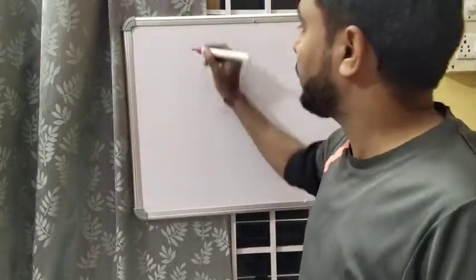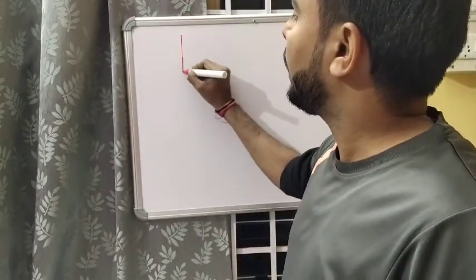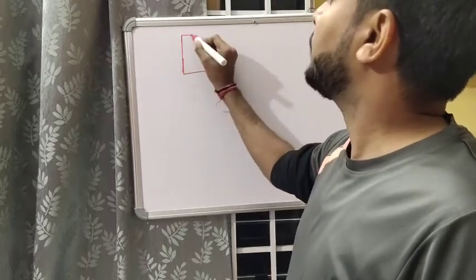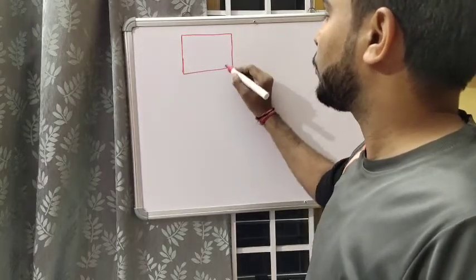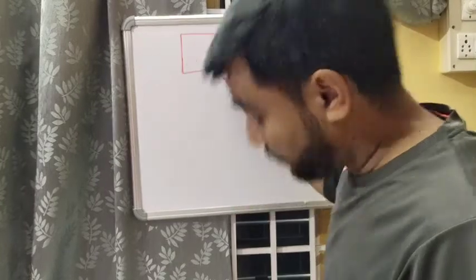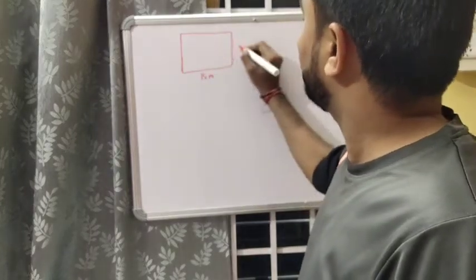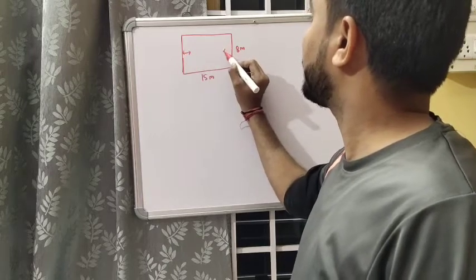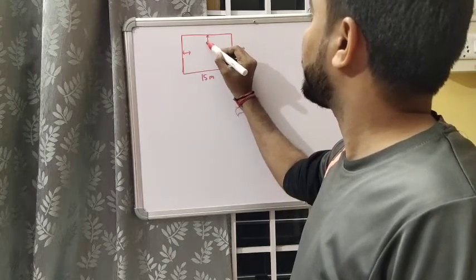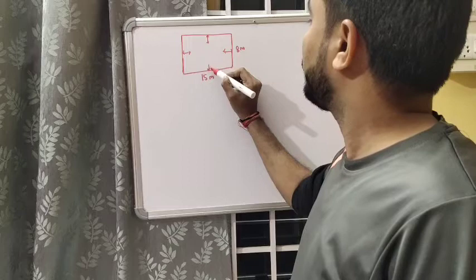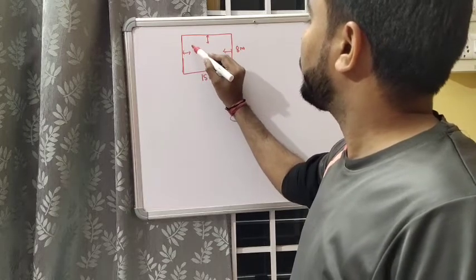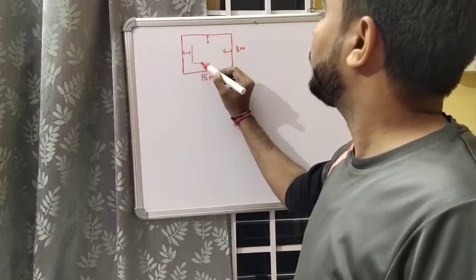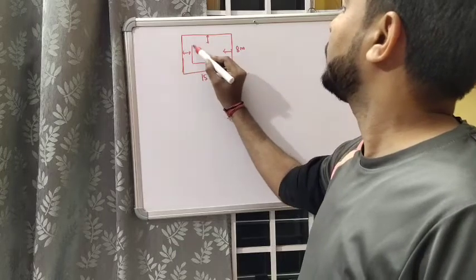Suppose on this floor you are laying a carpet. What is the floor? 15 meter by 8 meter. How are you laying the carpet? Leaving 1 meter of space on the edges. Okay, you are leaving a space of 1 meter on all the edges and you are laying the carpet.